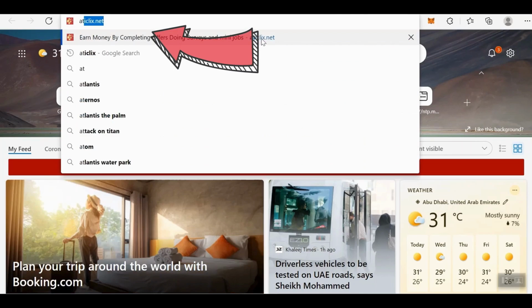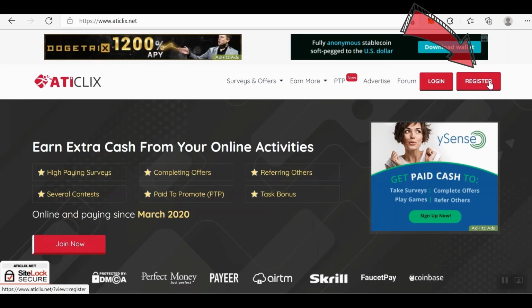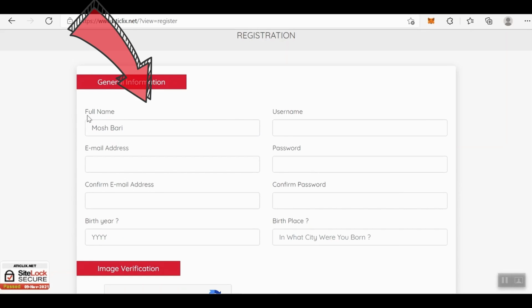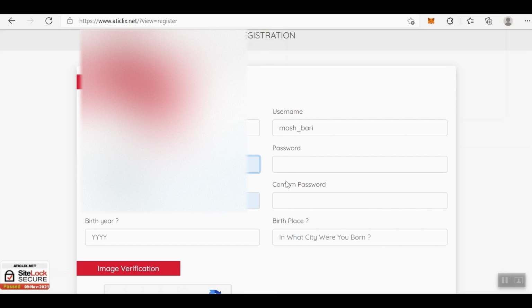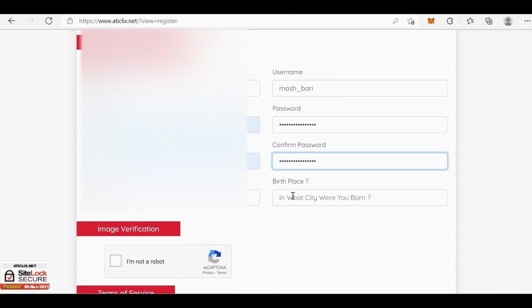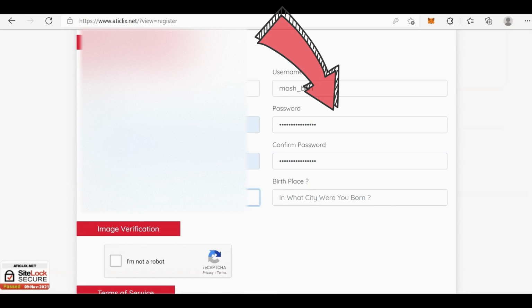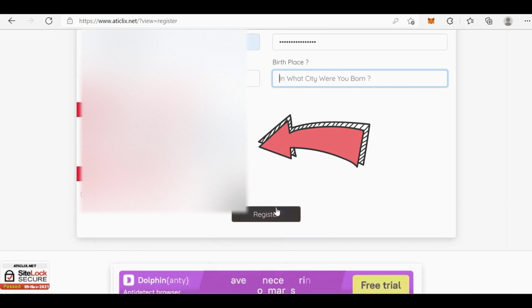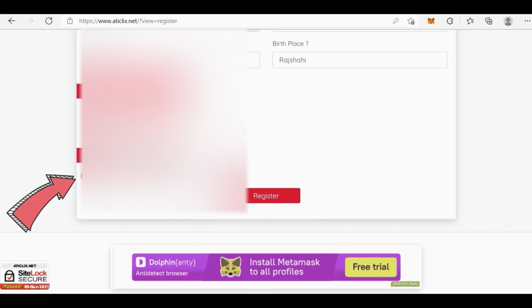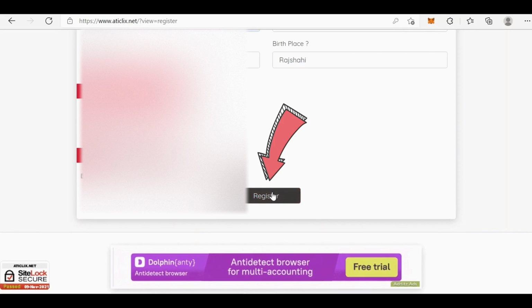So, let's begin. We are on Aticlix.net. First, you have to register using this red button. Add your full name. After adding your full name, write a unique username, put your email address, confirm email address, password of your choice, and confirm the password, your birth year and birthplace. Then use the CAPTCHA to confirm you're not a robot. Use this checkbox and click register.